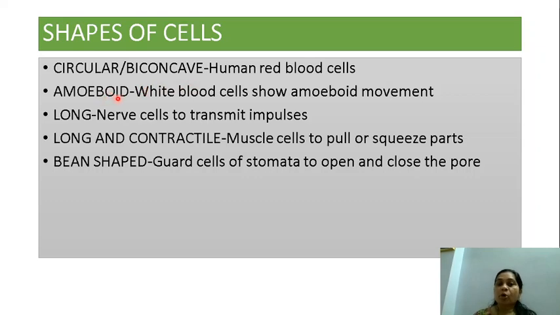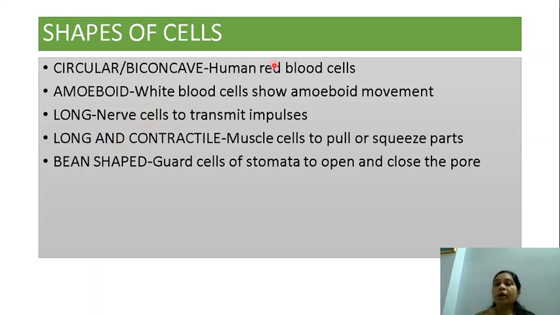Second one is amoeboid structure. You know amoeboid structure, it has no stable structure. It constantly moves. So our white blood cells, or the WBC in our blood, show this amoeboid movement. It has got an amoeboid shape. Thirdly, there are long cells, like the nerve cells. Why are they long? To transmit the impulses.